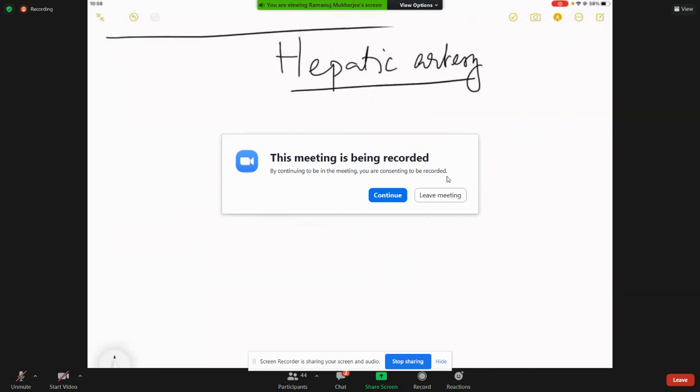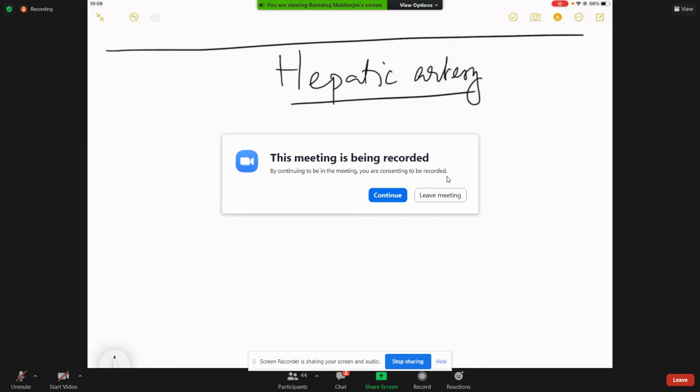In 80% of the cases, the common hepatic artery is known to arise from the celiac. That means in 20% it does not. In about 10% of the cases, the common hepatic artery is known to arise from the superior mesenteric artery.